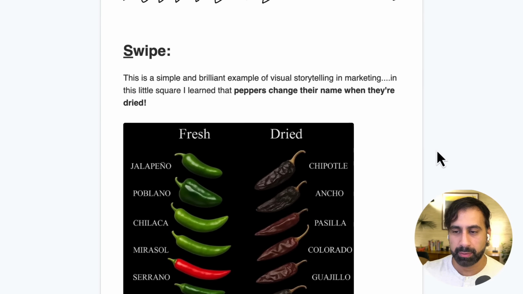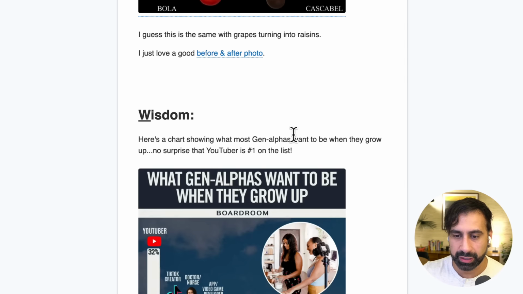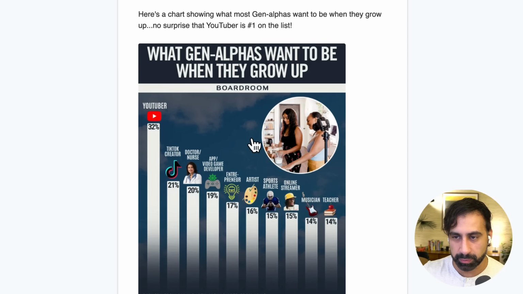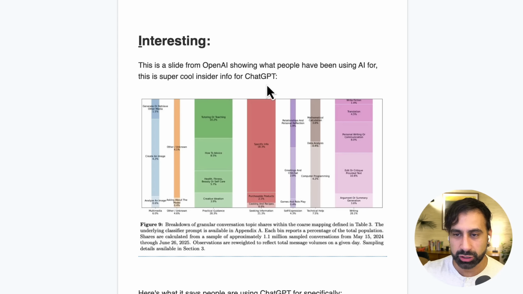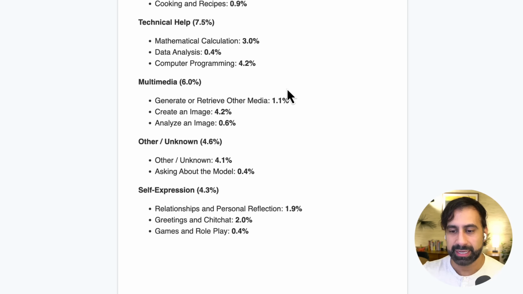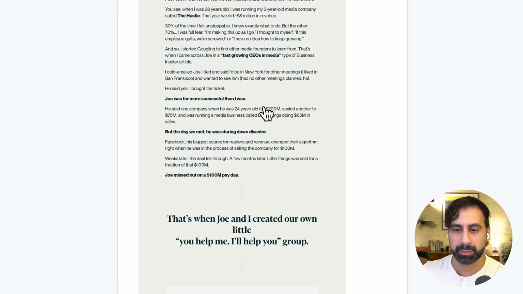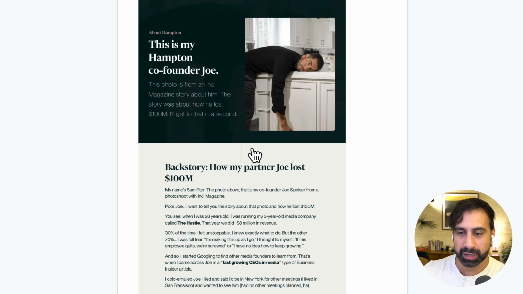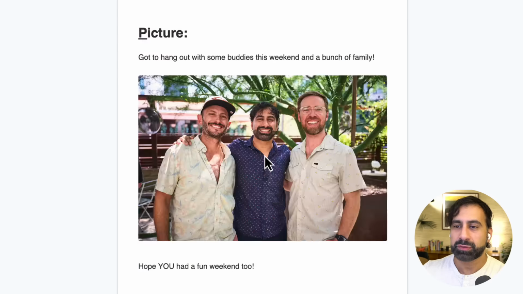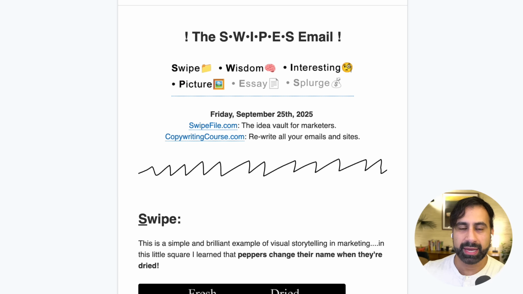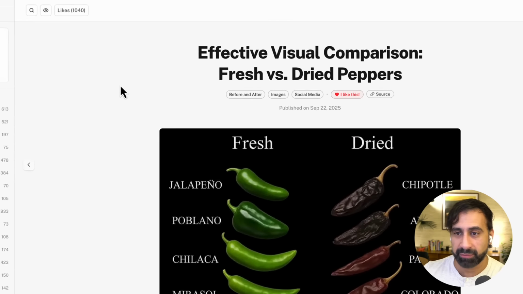And here we go. So I made this little swipes email. It's got this thing over here. It's got this what Gen Alphas want to be when they grow up chart. It has an interesting thing, what people are using for ChatGPT, et cetera. Sometimes I put a picture in there. This essay is about an about page my friend made. So I got all these things in here and each one corresponds to a swipe file post.